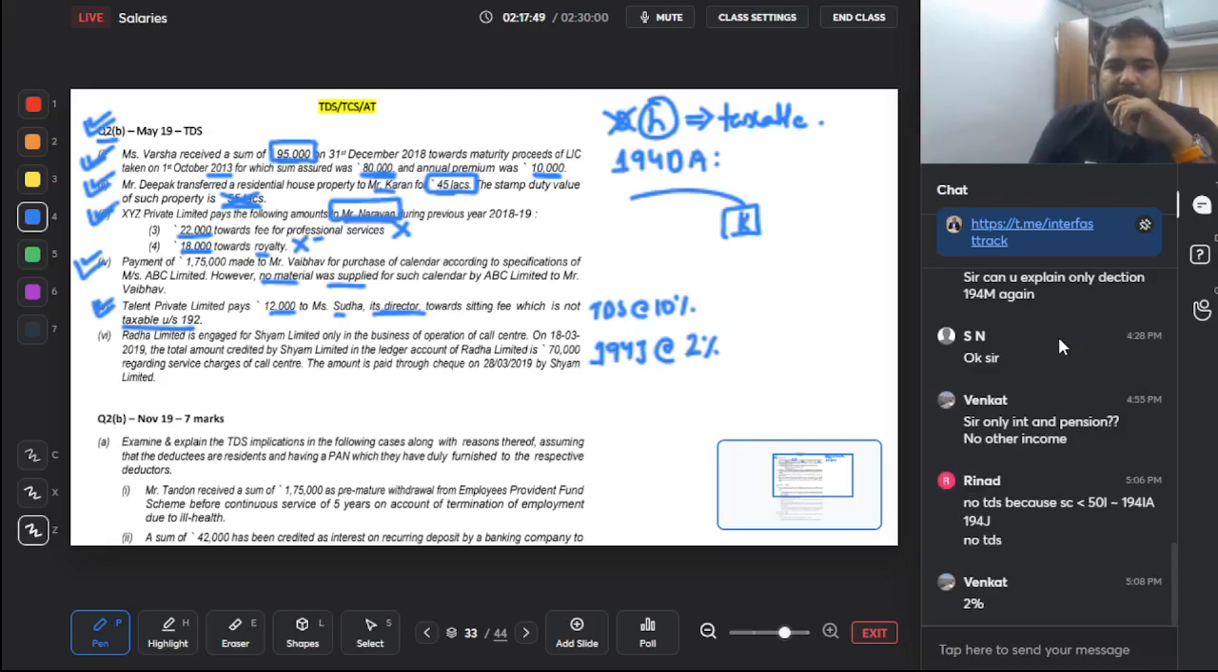But what is the date? The amount of payment is 28th March. The amount of credit is 18 March, whichever is earlier. So 18 March is the relevant date. But both are in March only, doesn't matter. You have to pay in April only.